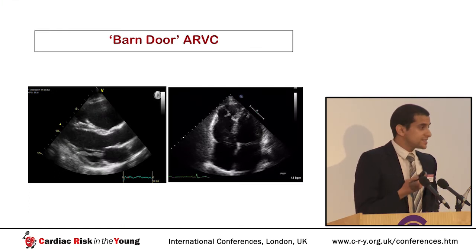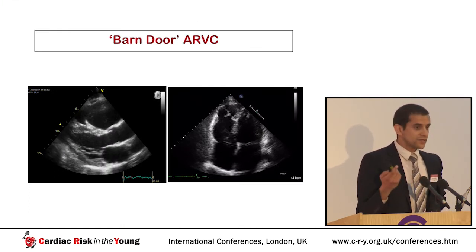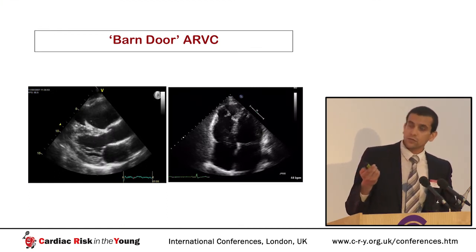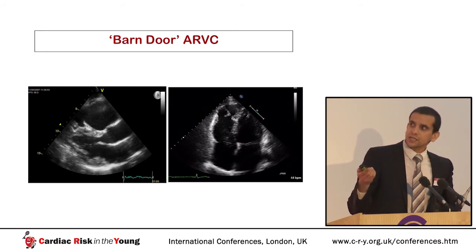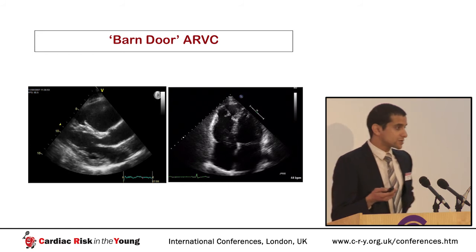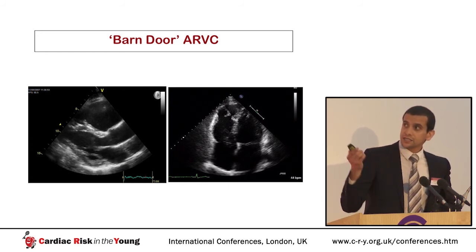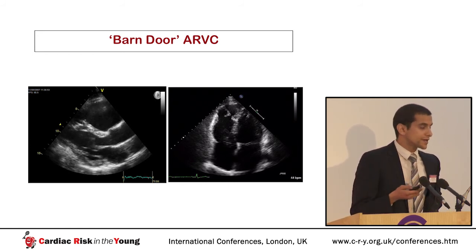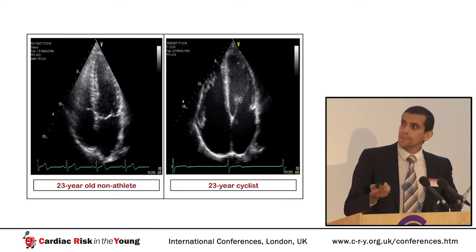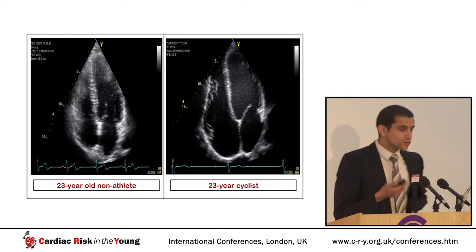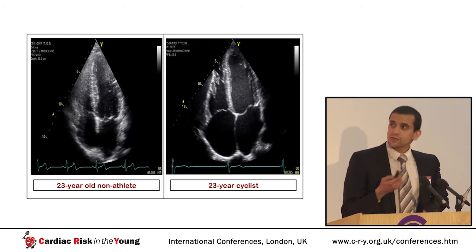Now, it would be easy for us if athletes with ARVC presented like this. This is, again, what I'd call barn door or very obvious ARVC. There is gross dilatation of the right ventricular outflow tract on the image on the left, and the still here shows a very abnormal looking right ventricle with wall motion abnormalities and aneurysms. Now, unfortunately, most athletes will look more like this.